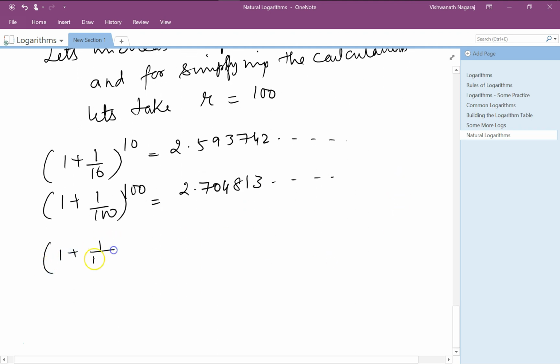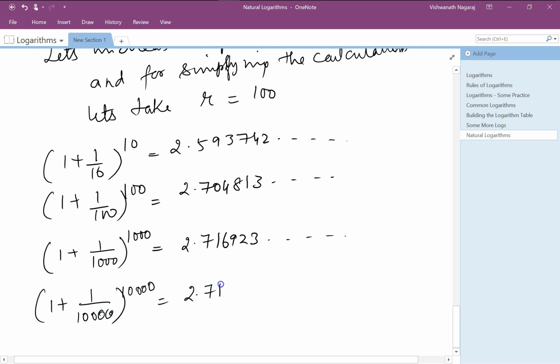Let's increase it further. So 1000 times a year. Remember, 1000 times a year we are going to do compounding. So 2.716923. Let's say we are going to do 10,000 times. 1 plus 1 by 10,000. This would give us 2.718145.